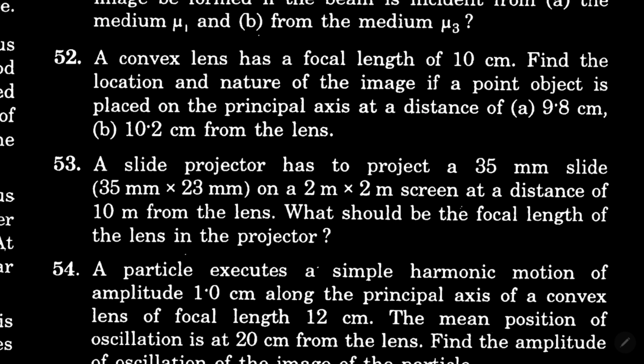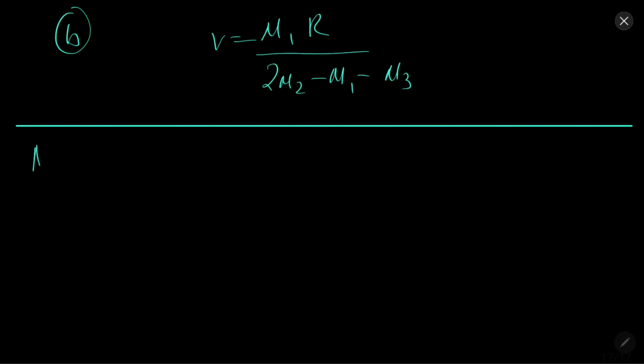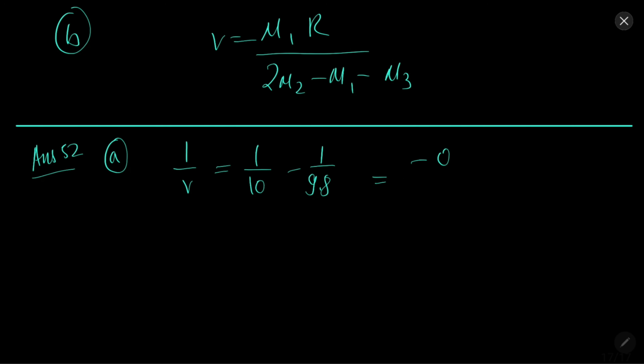A convex lens is given to us. Find the location and nature of the image. Solution 52. A part, 1 by v equal to 1 by 10 minus 1 by 9.8, which is minus 0.2 over 98. So v will come out to be minus 490 centimeter.